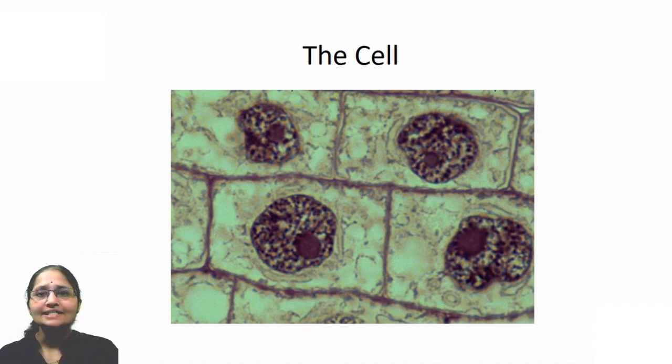But as microscopy developed, scientists further studied what is inside the cell. For the first time, Robert Brown was a scientist who observed that there is a nucleus inside the cell. Now in the picture in front of you, you can easily see the nucleus.